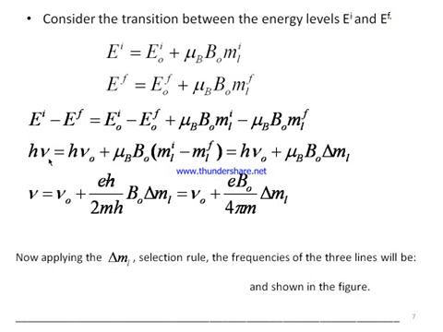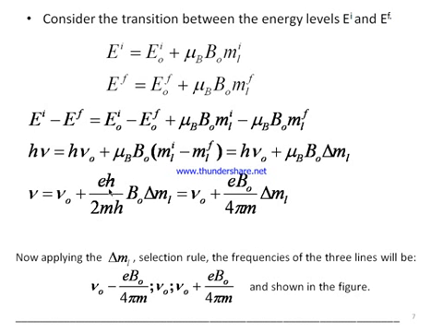EI minus EF is equal to H nu. E naught I minus E naught F is equal to H nu naught. From the last two terms we take mu B B naught common, so this is equal to mu B B naught bracket MLI minus MLF. This MLI minus MLF is delta ML, divided by H. We get the frequency nu equal to nu naught plus e H cross over 2m H B naught delta ML.